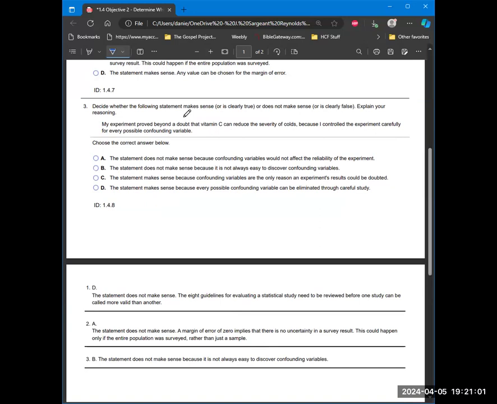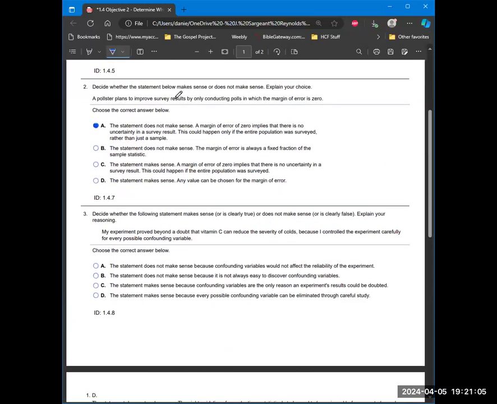So let's decide whether the following statement makes sense or is clearly true or does not make sense or is clearly false, and explain your reasoning. My experiment proved beyond a doubt that vitamin C can reduce the severity of colds because I controlled the experiment carefully for every possible confounding variable.